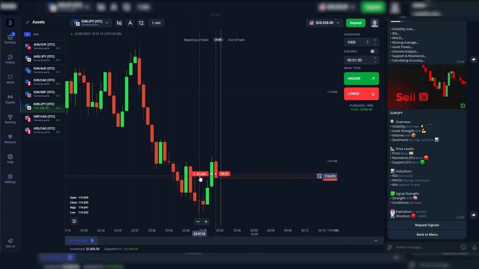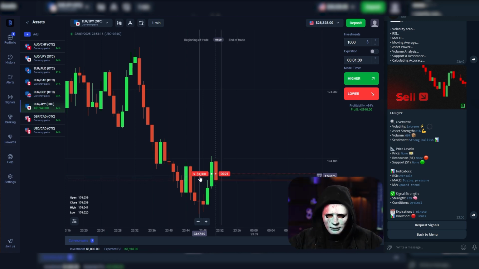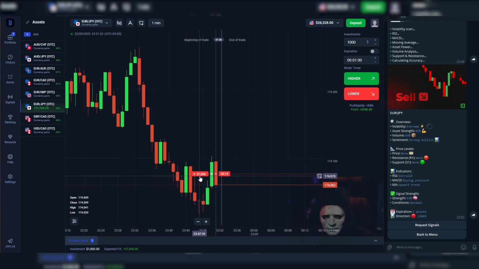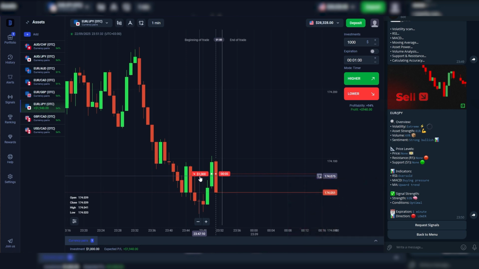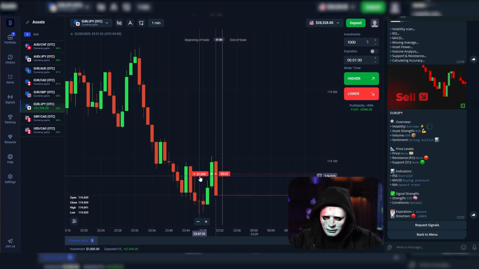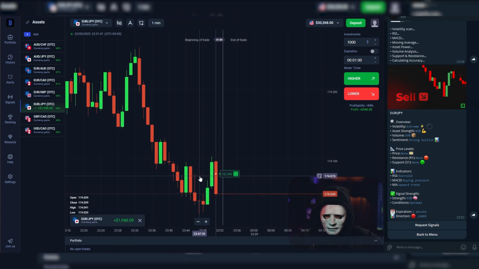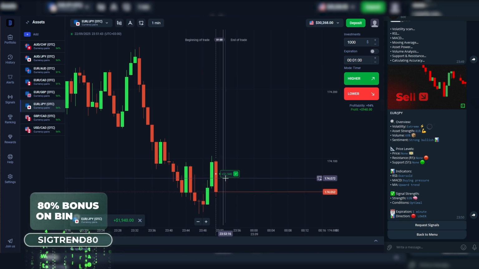Maybe the bot was actually wrong this time, but it looks like everything has started moving. A big red candle is forming. We're already below our entry point. I think this result is going to be good. Just a few seconds left. 3, 2, 1. And we've locked in our profit. Awesome. Once again, it worked out perfectly.